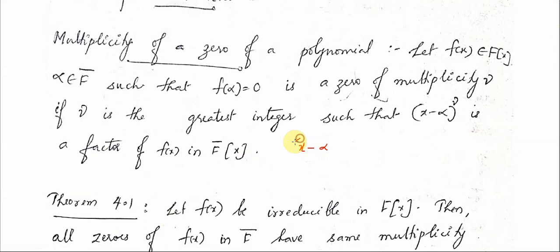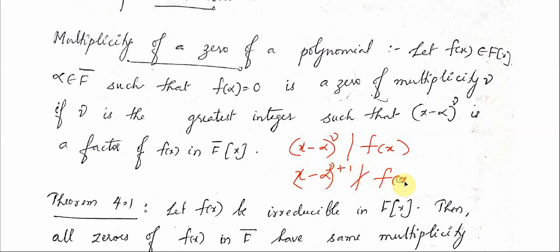which means (x minus alpha) raised to mu divides f(x), but (x minus alpha) raised to mu plus 1 does not divide f(x). That is, anything greater than mu does not divide f(x). That is, mu is the greatest integer such that (x minus alpha) raised to mu is a factor of f(x) in F closure of x.